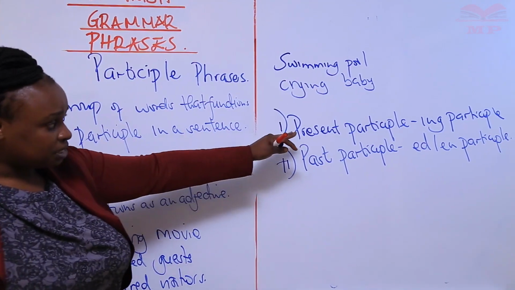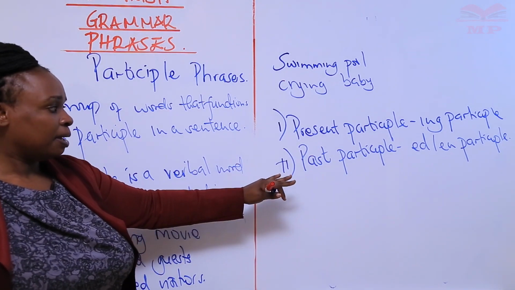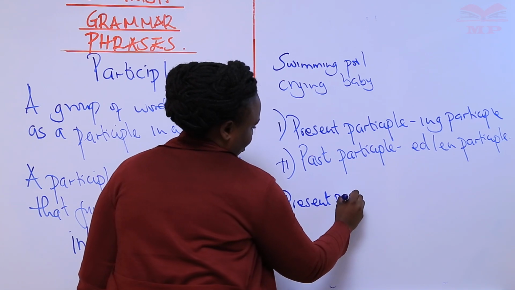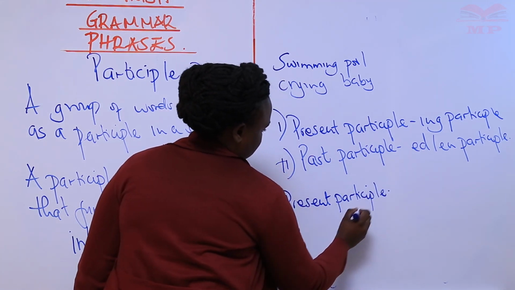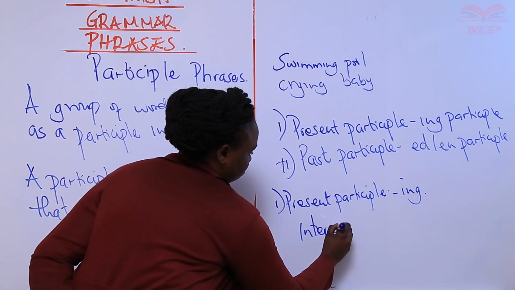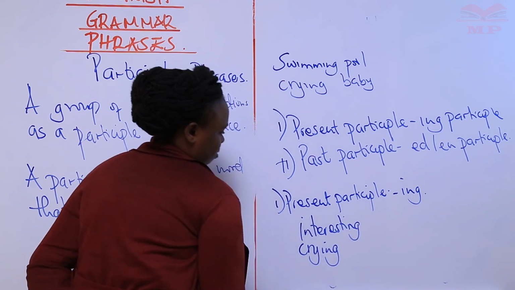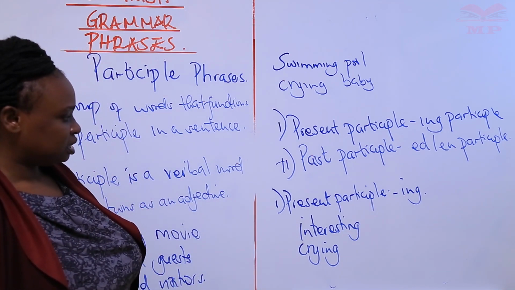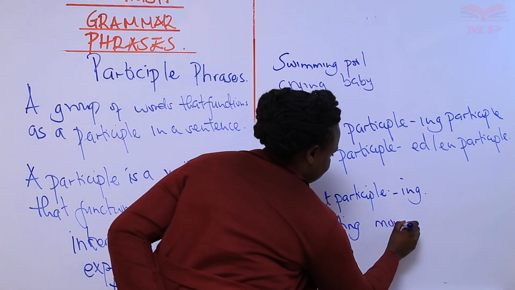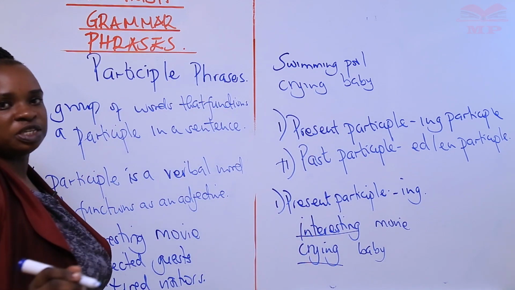Here, this participle again will be functioning as an adjective, but in an ing form or an ed/en form. When we begin with the present participle, they are in the form of ing. For example, interesting, crying. They are ing participles. So we have interesting movie, crying baby. The underlined words are the participles.